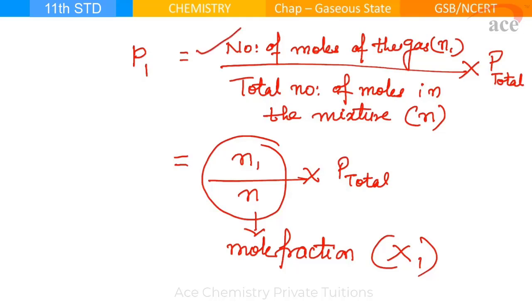We are taking number of moles of that gas, total moles of the gas into P total. What is P total? Total pressure exerted by all the gases present in a mixture. So, P1 is equal to mole fraction of it into total pressure.